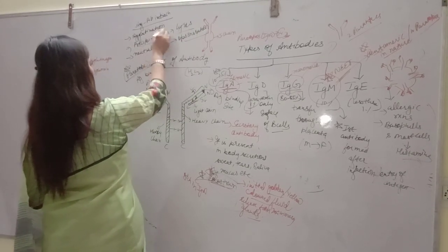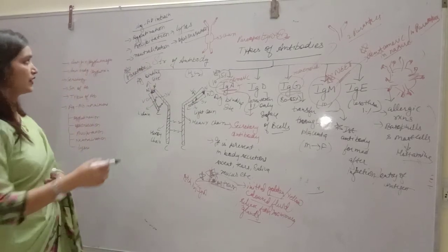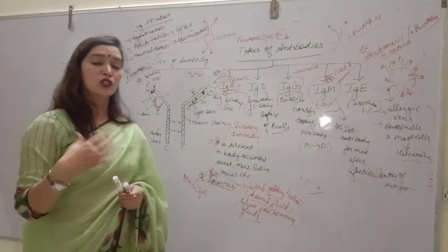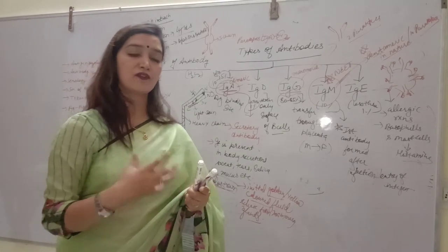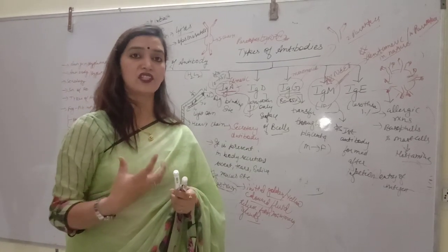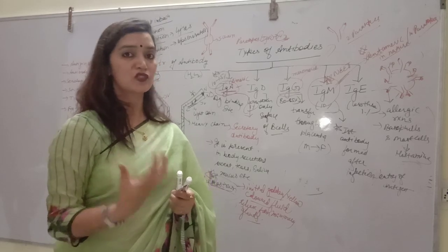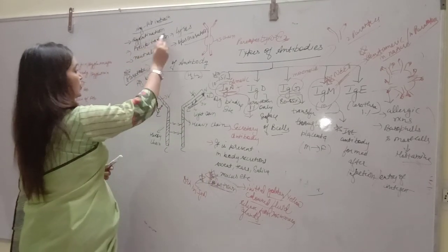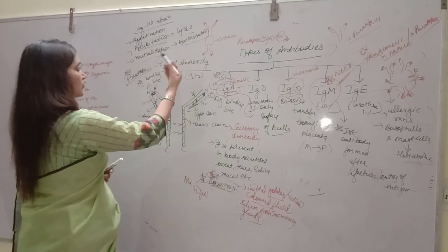Let me tell you something about this. We have already discussed agglutination. As antigens are soluble molecules, whenever they combine with antibodies, they form a heavy, insoluble structure, which is called agglutination, or the precipitated form is called precipitation.